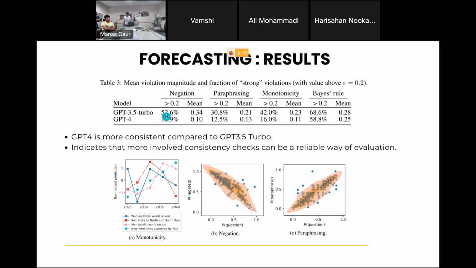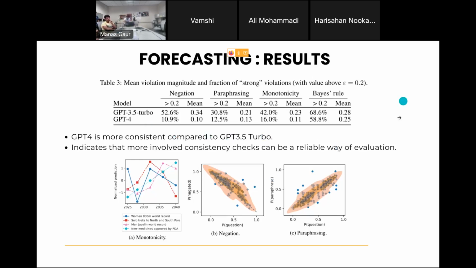And all of these percentages, right? They improve a lot with GPT-4 compared to GPT-3.5. So what they're trying to say is that this could be an intuition for a nice evaluation metric. Because obviously GPT-4 will perform better in terms of everything, consistency also. Right. So that is what they're trying to show here.